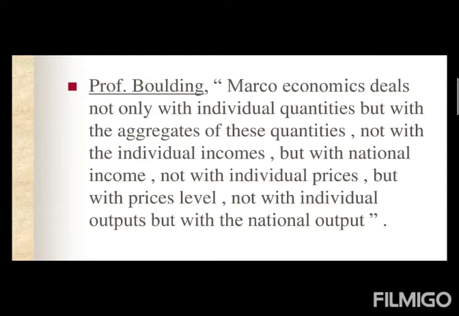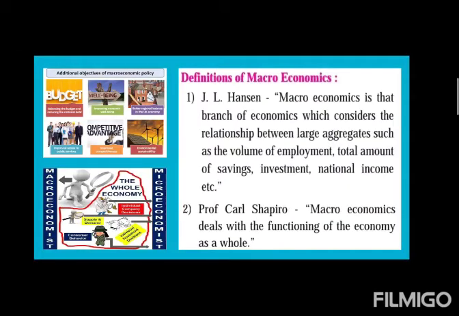Not with the individual incomes, but with the national income. Not with individual prices, but with the price level. Not with individual output, but with the national output. So Kenneth Boulding quoted that macroeconomics is concerned with macro variables, large variables, aggregate variables: national income, price level, national output.